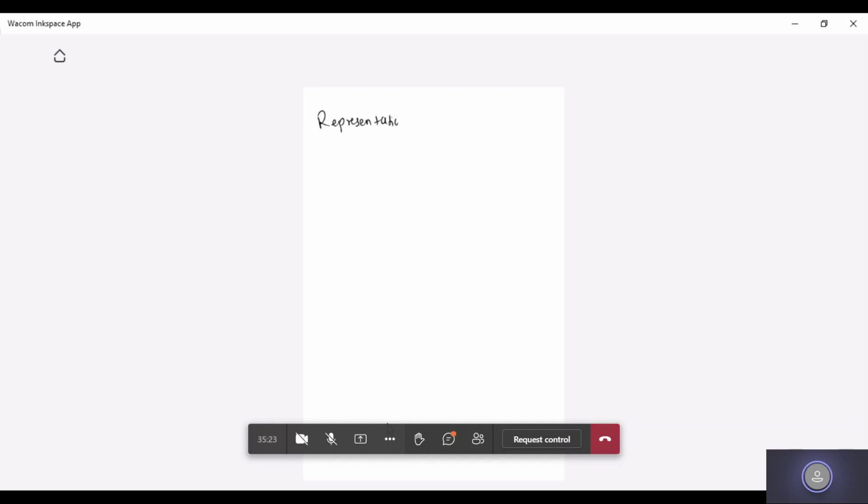Representation of relation. Okay. So the binary relation can be represented in several ways, student. Now what are the representations? First, you will have a set of ordered pairs. Second, you are having an arrow diagram. Third, you are having a digraph. And fourth, you are having a matrix representation.